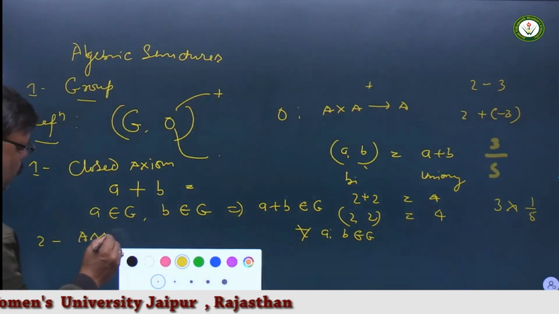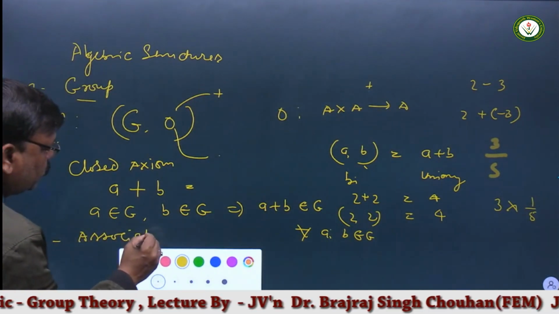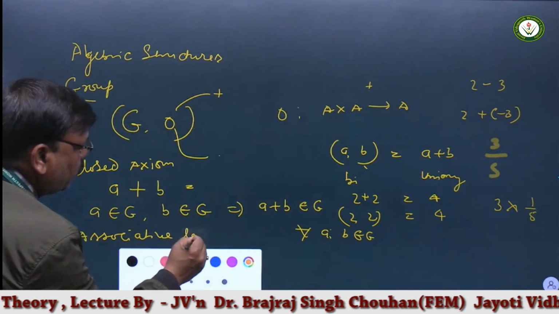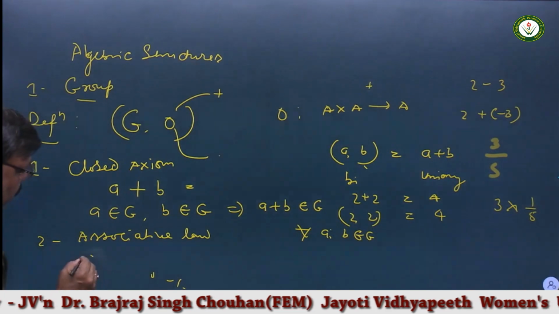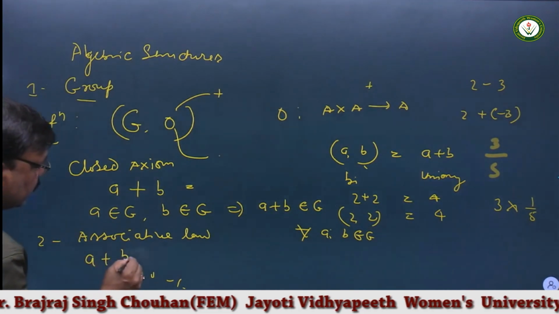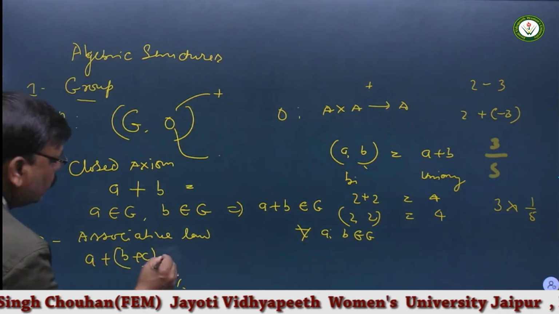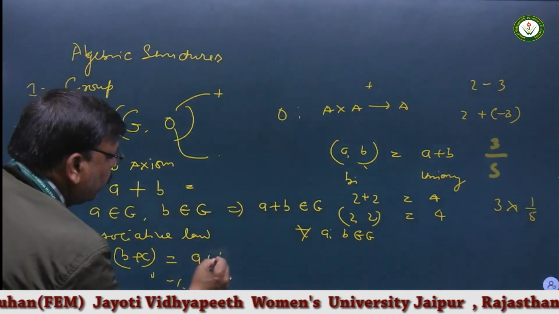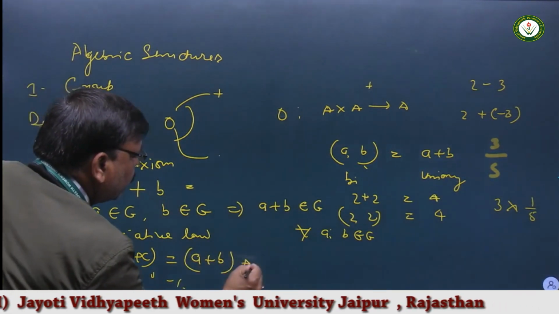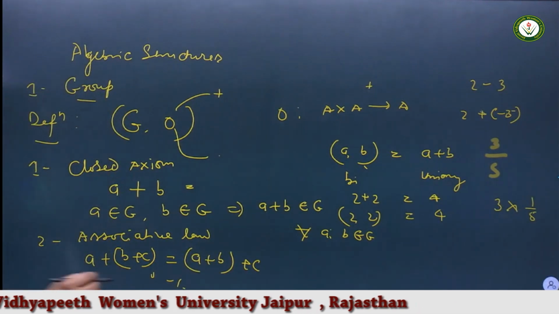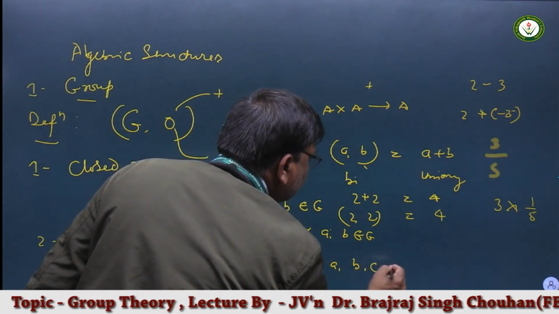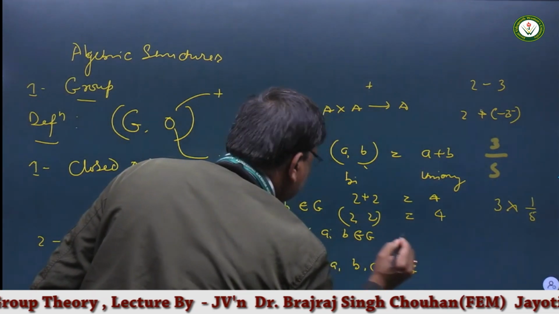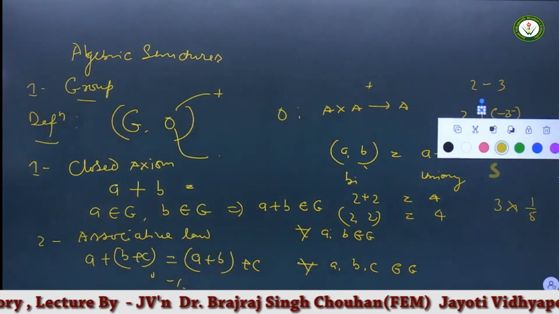The associative law is nothing but (A plus B) plus C is equal to A plus (B plus C) for all A, B, C belonging to G. This is the law of association.